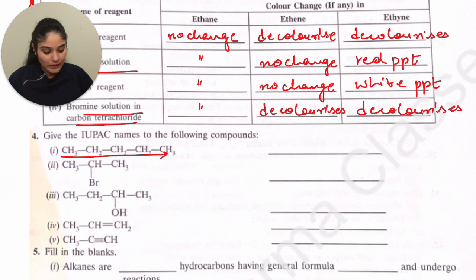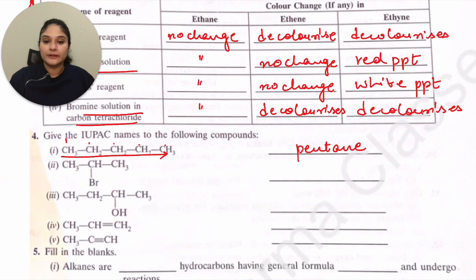How many carbons do I have? 1, 2, 3, 4, 5. I have 5 carbons, so my chain would be pent. All of them are single bonds, so that is pentane. There is nothing else connected in the chain.